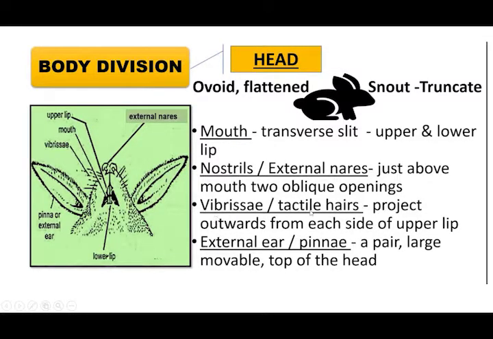And then vibrissae or tactile hairs. Tactile hairs are present outwards from each side of the upper lip. You can notice the hair here. Okay, this is vibrissae. Next, external ear. Ear is a highlight for rabbit. It has got long ears. A pair of ears the rabbit has. Large and movable ears. Where are they present? On the top of the head.